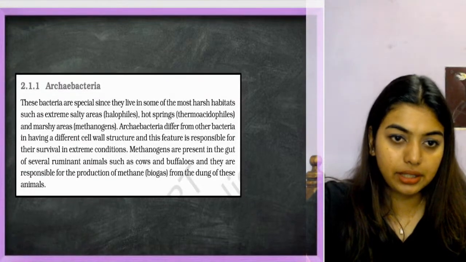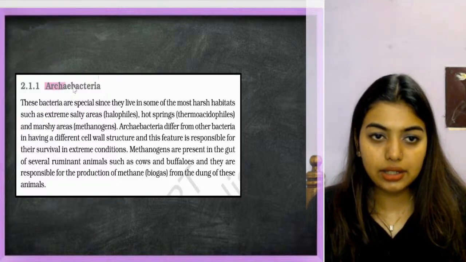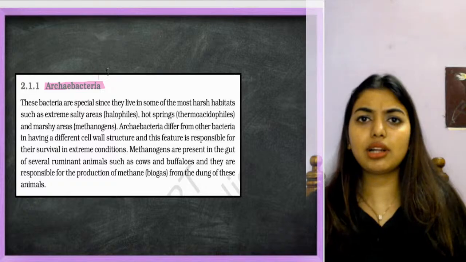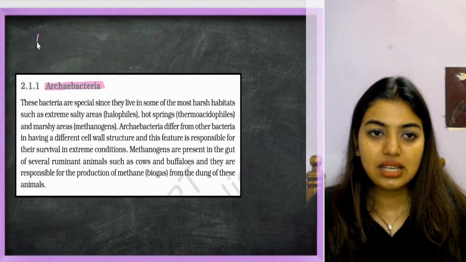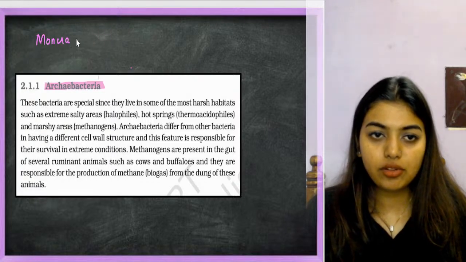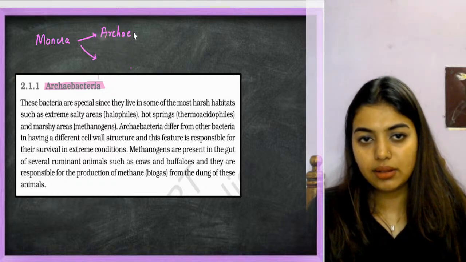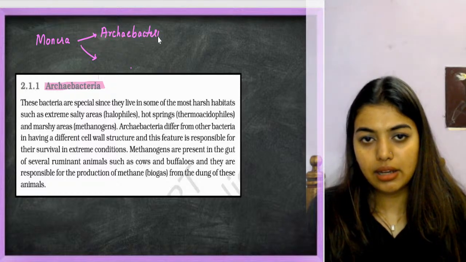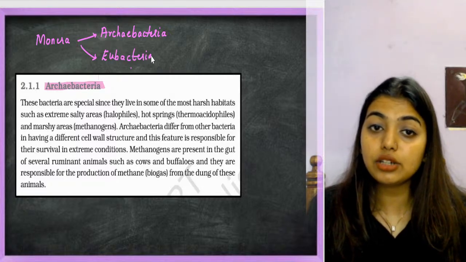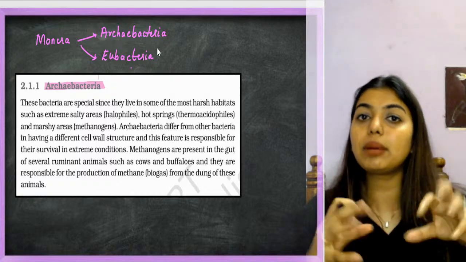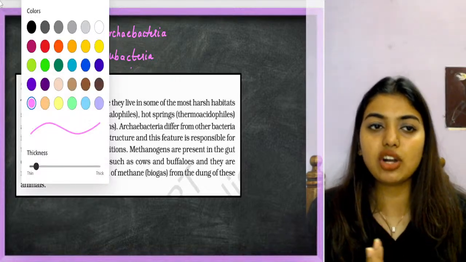First one, Archaebacteria. You will be like, ma'am, you were teaching Monera, how did it come to Archaebacteria? Archaebacteria comes under Monera. Kingdom Monera is divided into two groups: Archaebacteria and Eubacteria. Carl Woese made Archaebacteria into a domain by itself, and under that, bacteria will come. But that is the six kingdom classification, which is not very widely accepted.